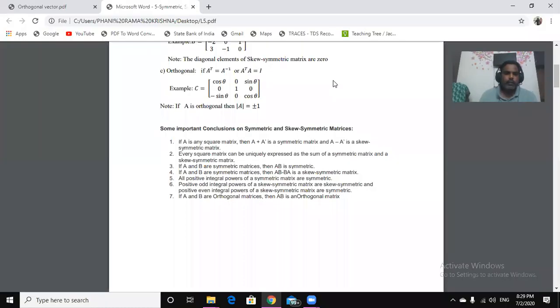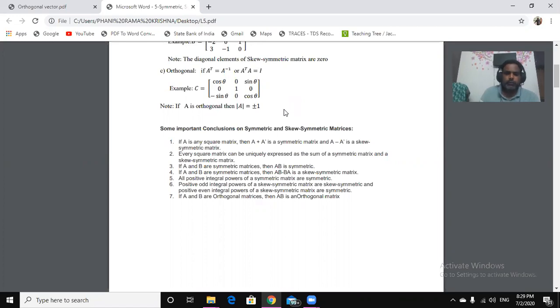Then we have already seen orthogonal matrices, where A transpose into A equals A into A transpose equals I. That means the transpose becomes the inverse of the matrix. One of the properties of this orthogonal matrix is that the det of A is plus or minus 1. The absolute value of this det is always 1.